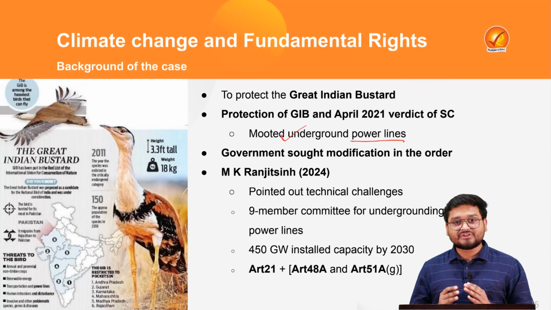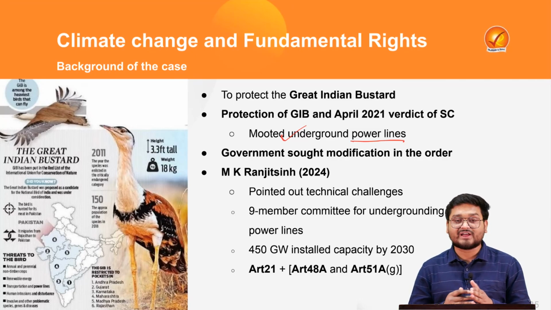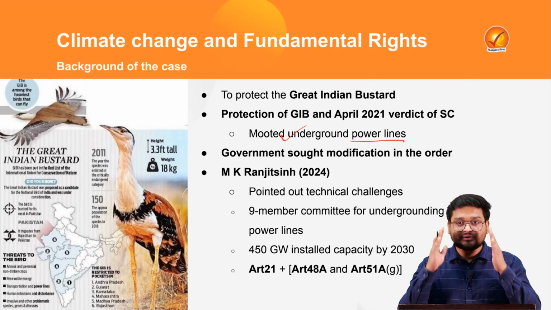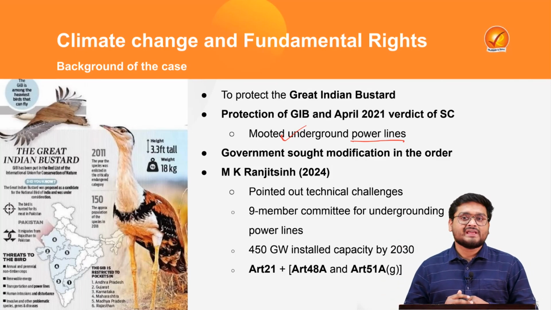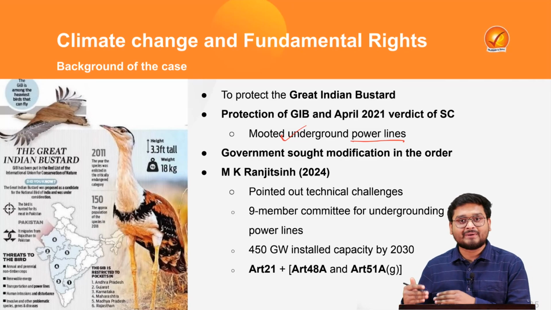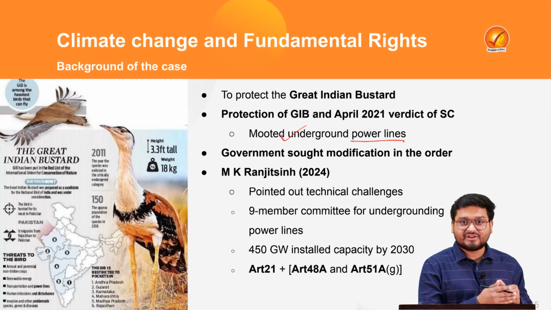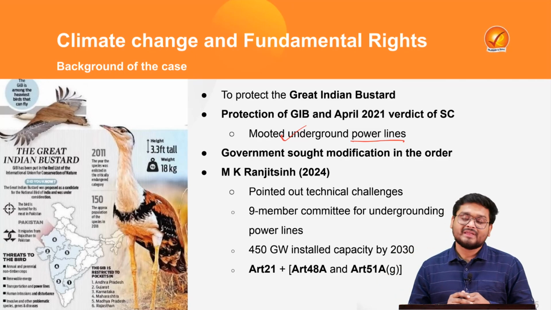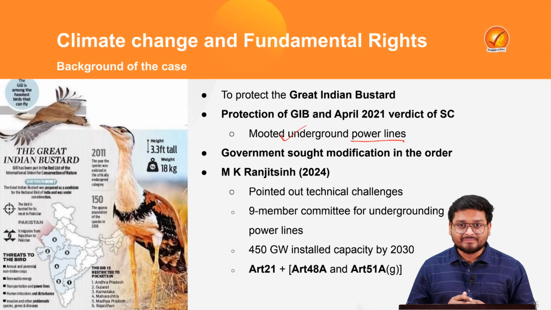And after this particular verdict, the government moved the Supreme Court, via the Ministry of Forests and the Ministry of Renewable Energy. The government argued that if the Supreme Court places a ban on the overhead transmission lines, it will impact India's climate ambitions, particularly the target to reach non-fossil fuel power generation of 500 gigawatts by 2030. And the government argued that this regulation will make the renewable push for India very costly, and that is why it moved the Supreme Court in this matter.